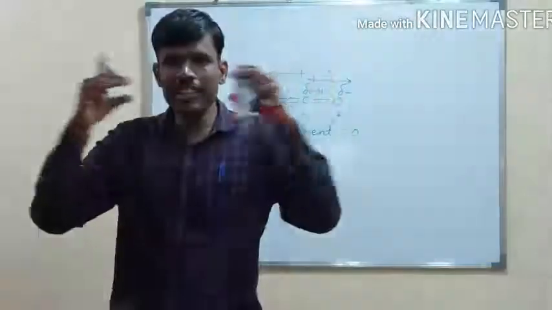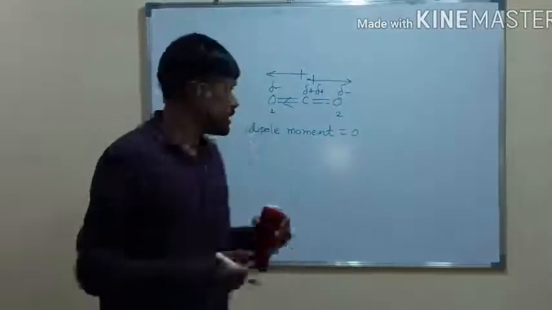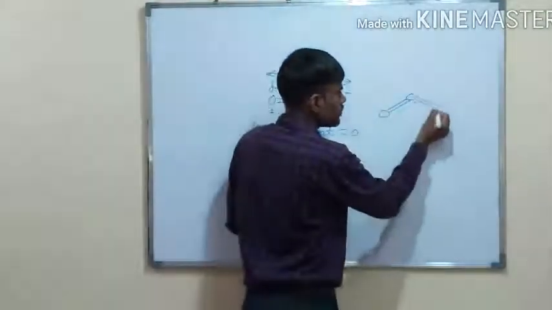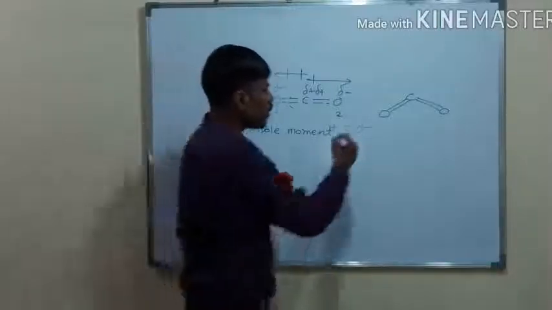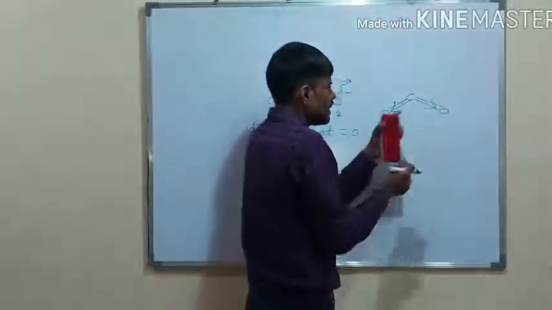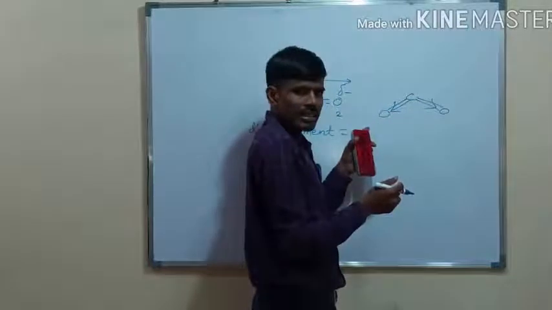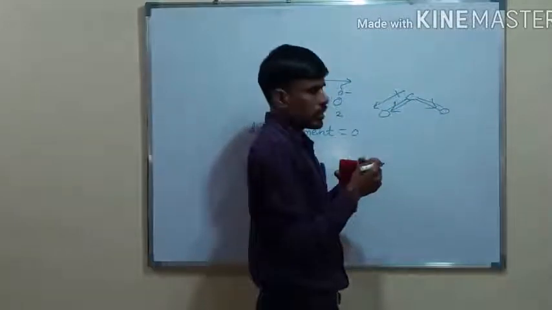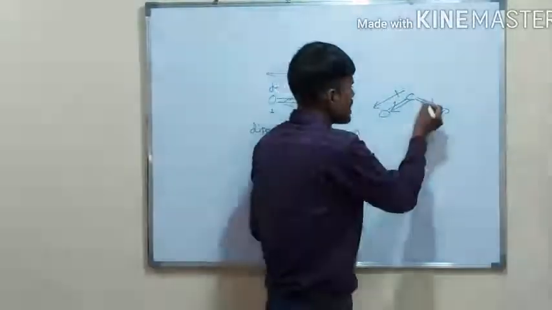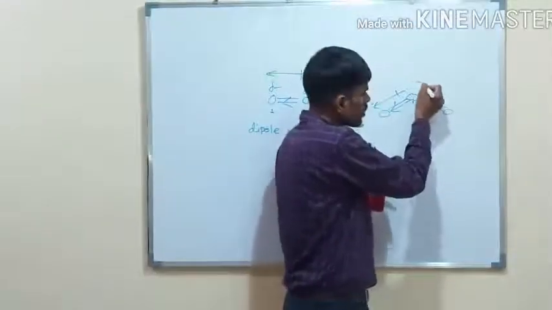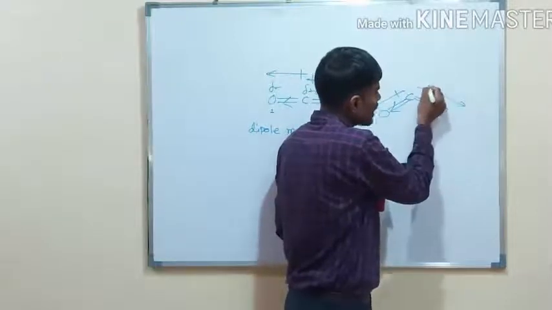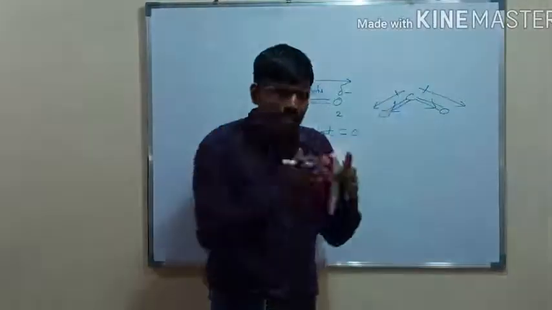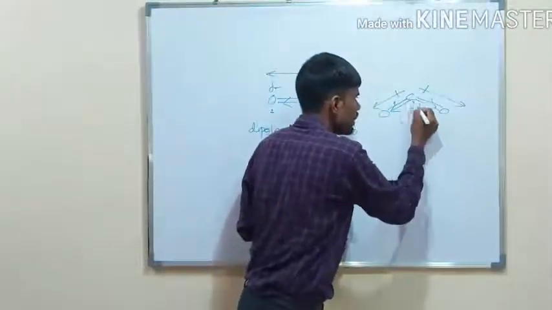They are present linearly. Instead of this, suppose this bond is like this, then this oxygen attracts electrons towards itself, so the direction of dipole moment is like this. Similarly, this oxygen attracts electrons towards itself, so the direction is like this. So the vector combination of these two directions is like this.